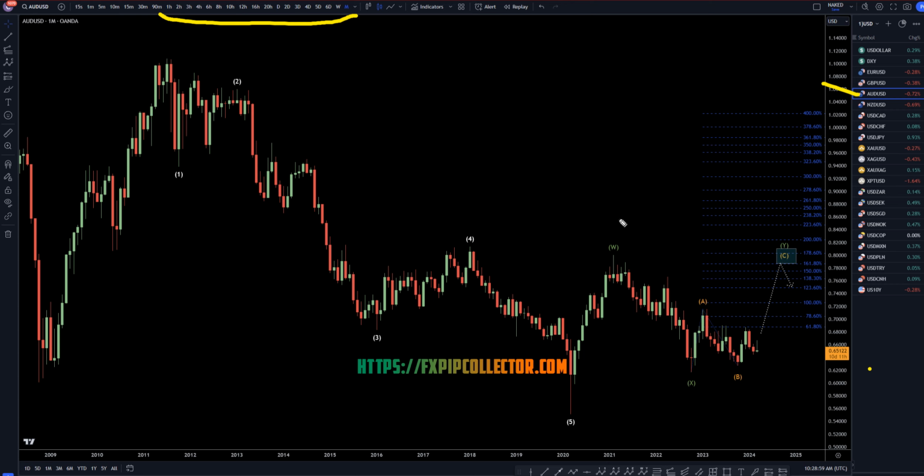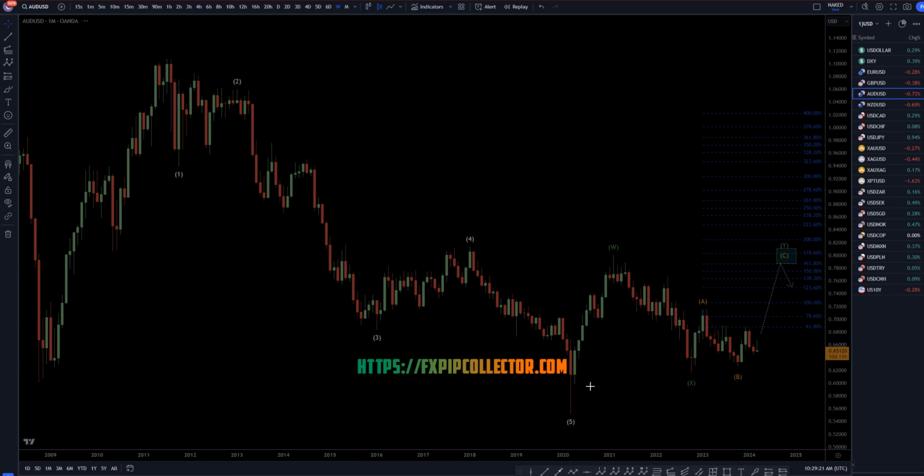So on the Aussie dollar monthly, I still think this looks like a big WXY, and I do still think it is going to go up on the monthly eventually, and most likely take out these highs. 3 waves up for W, 3 waves down for X, should be 3 waves up for the wave Y. And I still think it probably will end up taking out these highs and up to one of these higher Fibonacci extensions before it actually does end up continuing back down.